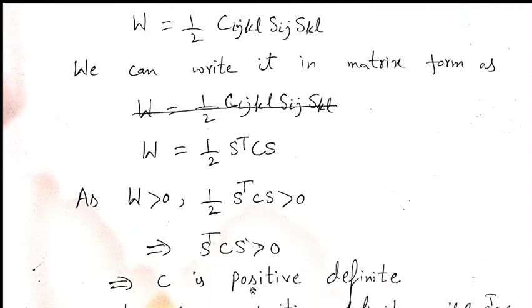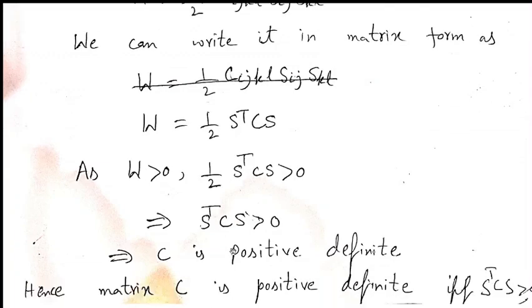And we know that W is positive. It is 0 when S is 0. So for the deformed state, W is positive. So it means that this is positive. If this is positive, then we can write this is positive.